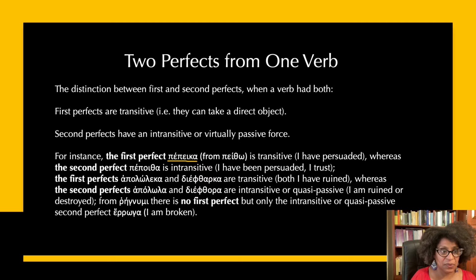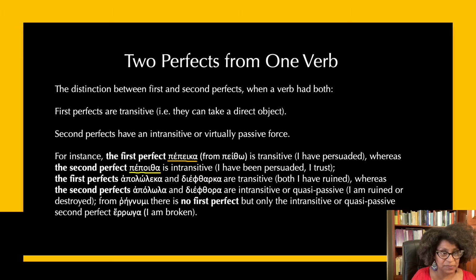However, the second perfect, pepoitha, is intransitive: I have been persuaded, and therefore I now trust X, to do his words or whatever. So the second perfect is intransitive, virtually passive: I have been persuaded, I trust. Whereas the first perfect is transitive: I have persuaded.